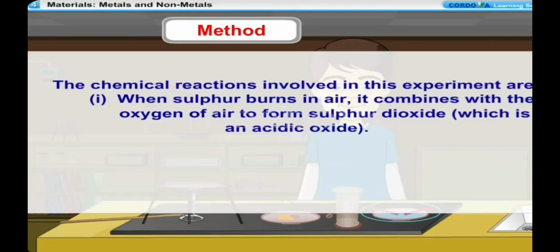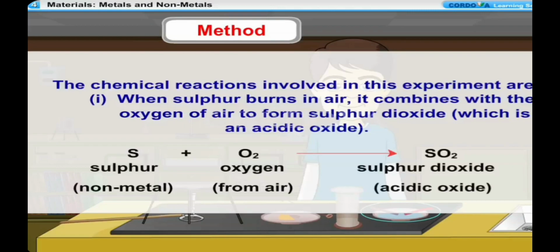The chemical reactions involved in this experiment are: when sulphur burns in air, it combines with the oxygen of air to form sulphur dioxide, which is an acidic oxide. Sulphur, non-metal, plus oxygen from air react to give us sulphur dioxide, acidic oxide.